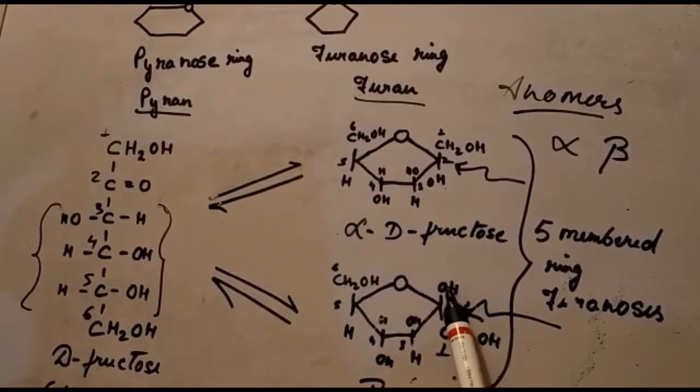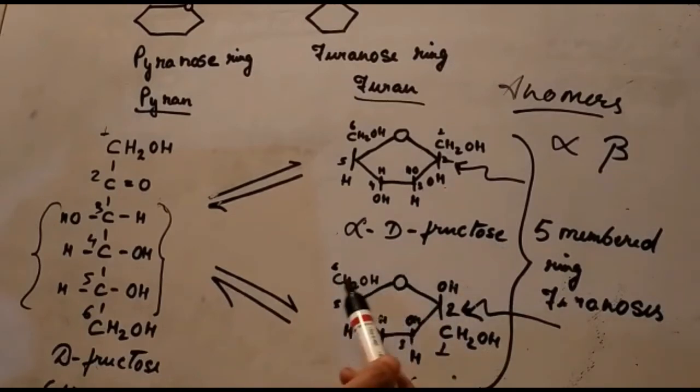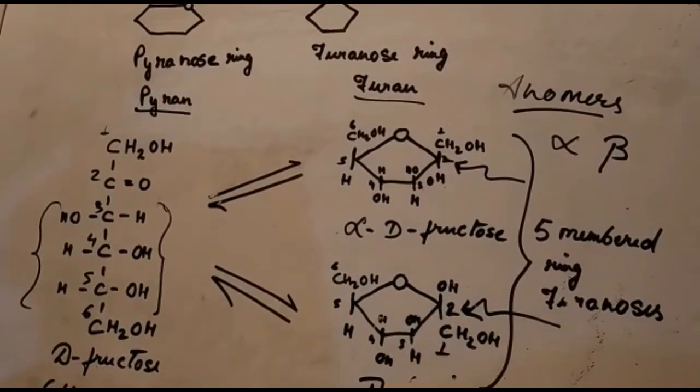But if it is on the same side, as in this case, you can see that the OH group at the anomeric carbon atom is up, and it is on the same side as the CH2OH group. So in this case, this anomer is referred to as the beta anomer. Those are the important points to be noted, the important points to remember.